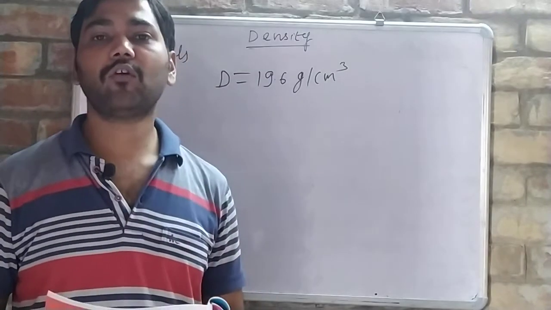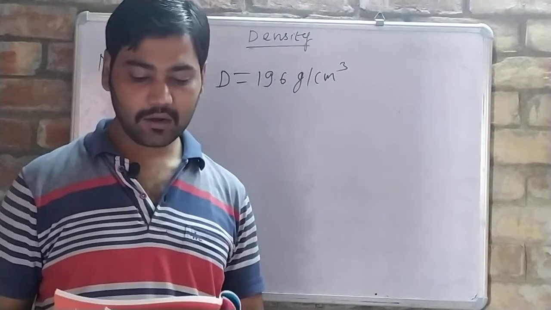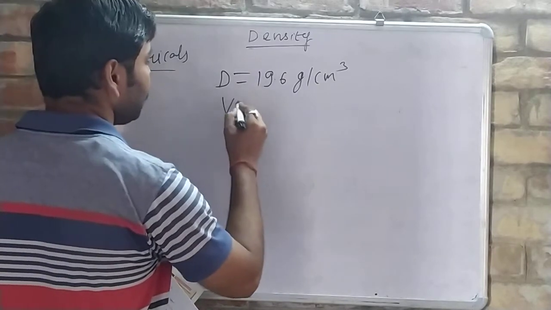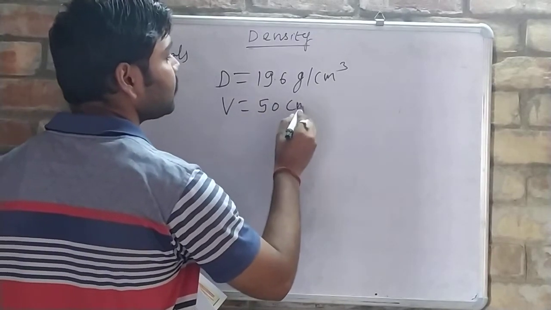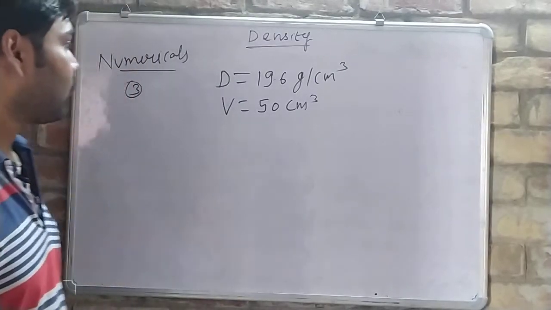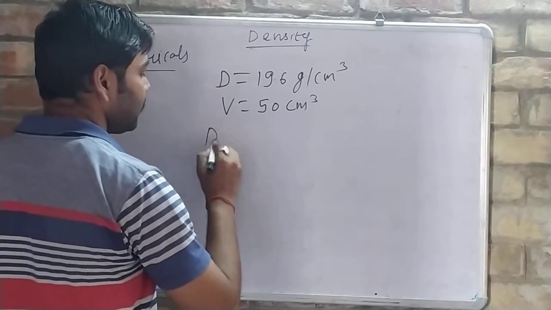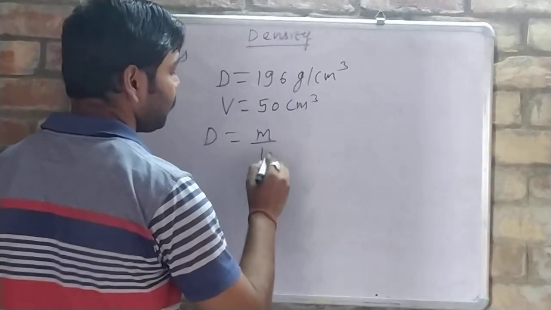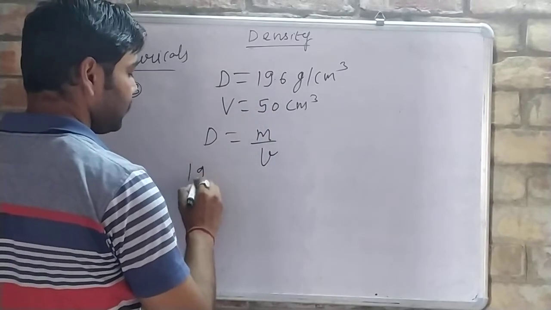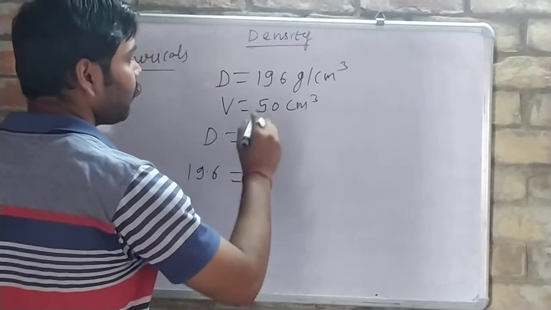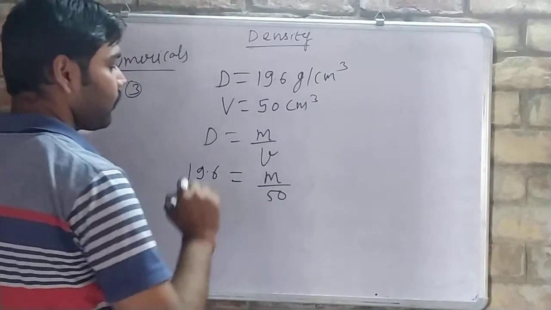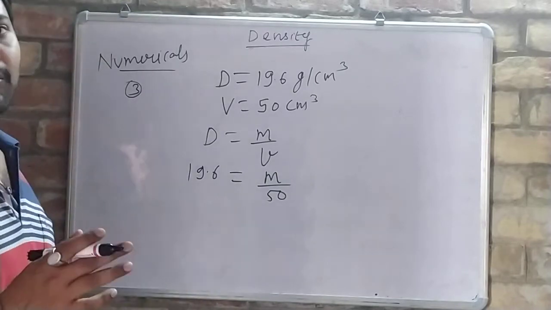So in this case, what do we have to find? We have to find mass, and density is given in the question and volume is also given, 50 centimeter cube. Density is given, volume is given, we have to find mass. So again we will use the same formula, density equals mass upon volume. Density is 19.6, mass we need to find, and volume is given 50. We have to find mass, so we will keep m in place of mass.